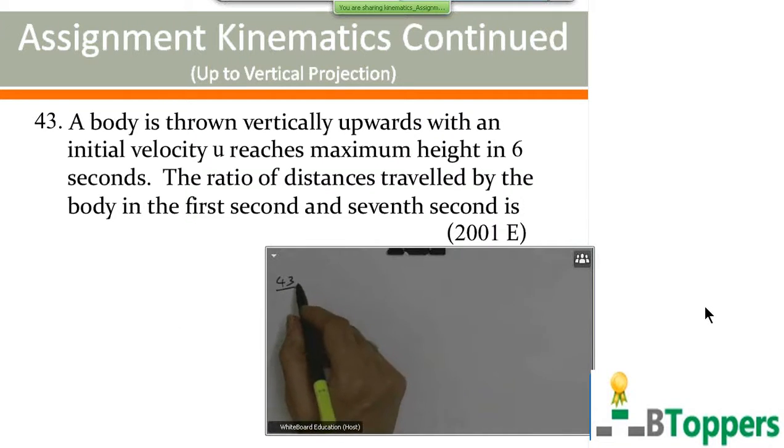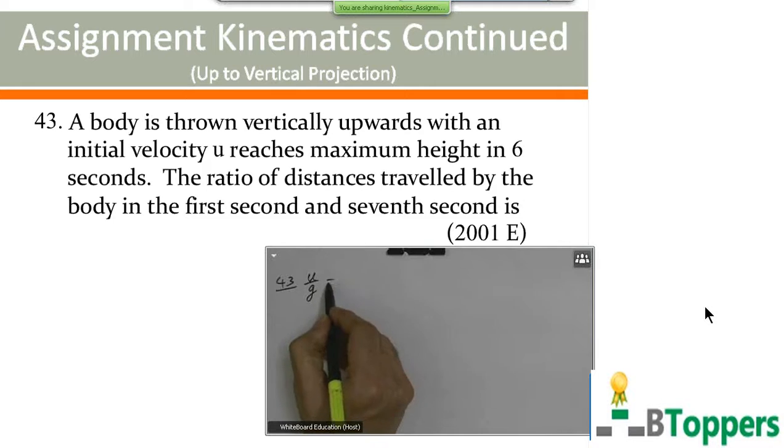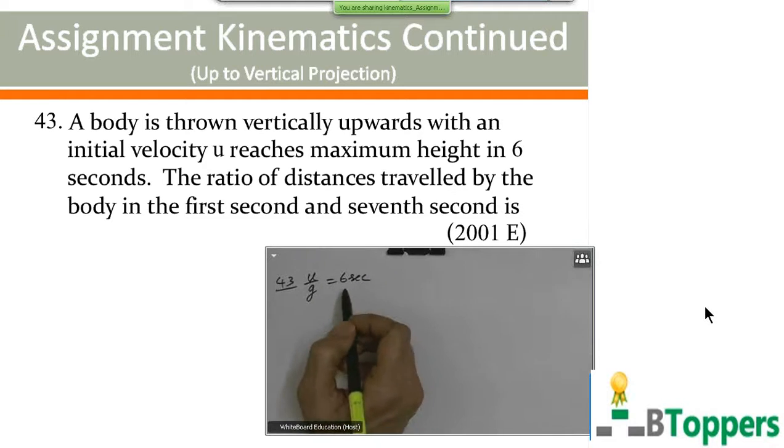So the question number 43. A body is thrown vertically upwards with an initial velocity u and reaches a maximum height in 6 seconds. That means the time of ascent, or u by g, is 6 seconds, the time taken to reach the highest point. The ratio of distances traveled by the body in the first second and seventh second is. So the initial velocity is numerically equal to 6g.